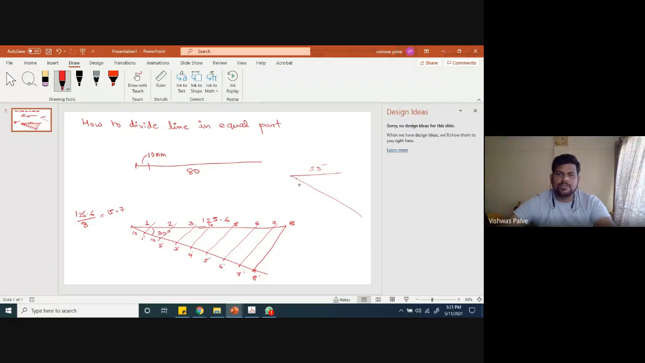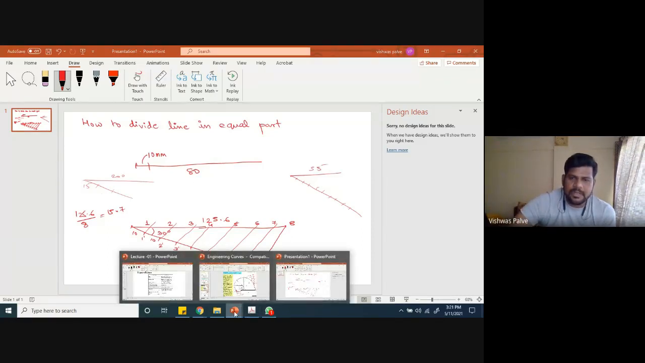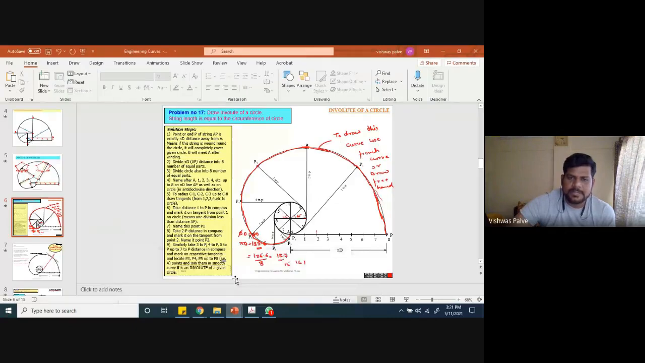In that case you have to take 5 millimeters. Then only it will be convenient. Now suppose I have a length of 200 millimeter and I have to divide it into 8 equal parts, then you can take 15 millimeter. It is not compulsory that you have to take 10 millimeter. You can change that distance, but all distances should be equal and the same. Is that clear? Dividing a line into 8 equal parts?